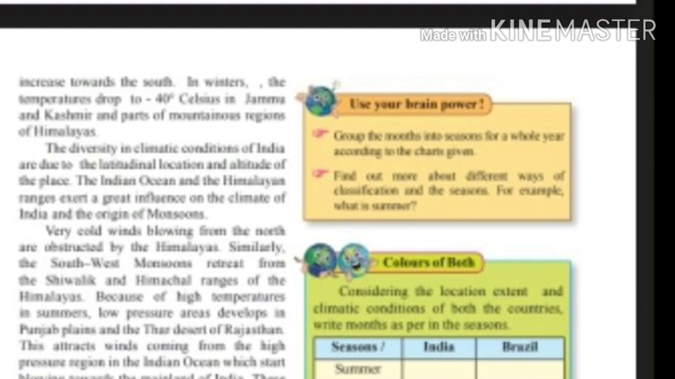Similarly, winds which are coming from southwest monsoons retreat, meaning returning, from Sivalik and Himachal ranges of the Himalayas. Because of the hot temperature, low pressure areas develop in Punjab plains and Thar desert of Rajasthan. Low pressure areas attract winds which are coming from high pressure areas, that means from the Indian Ocean, and they start blowing towards the mainland. Moisture laden winds coming from the Indian Ocean blow towards the mainland.